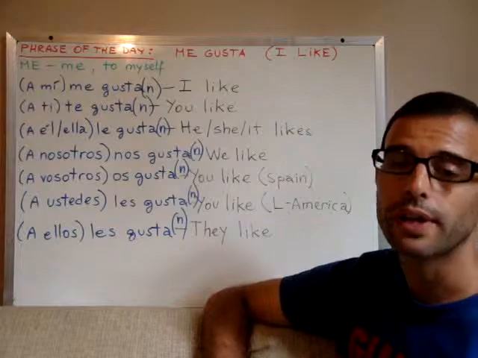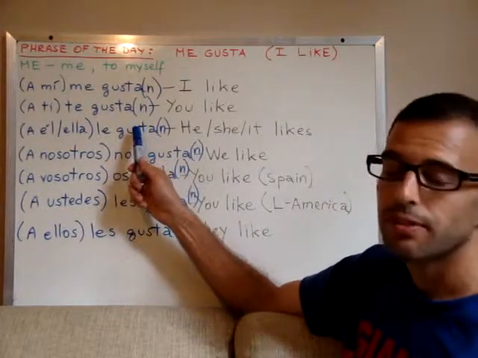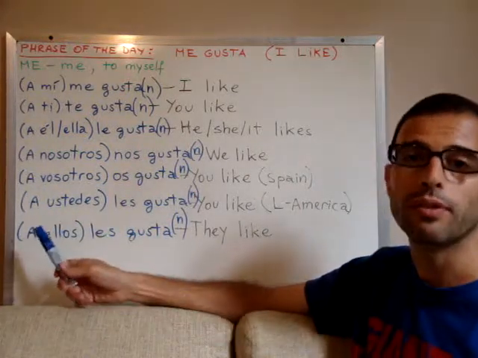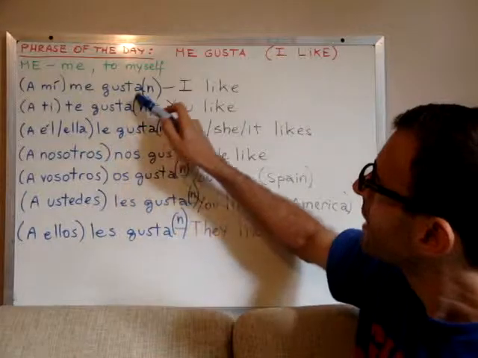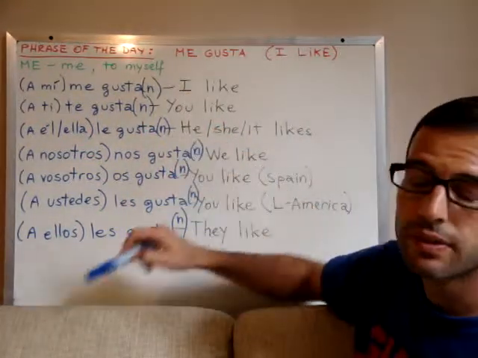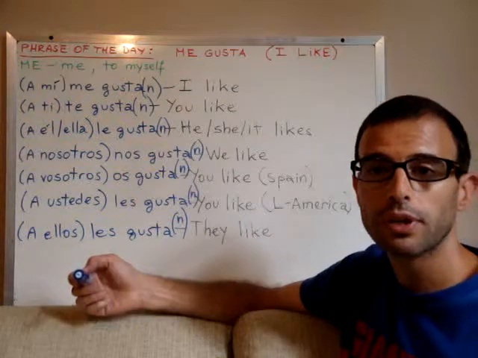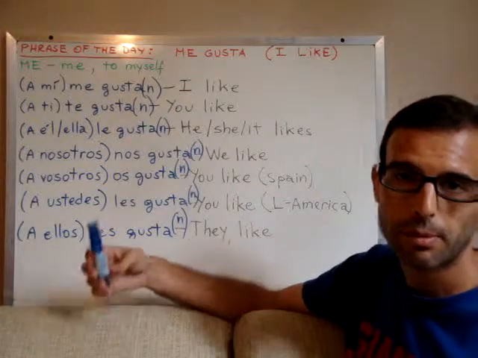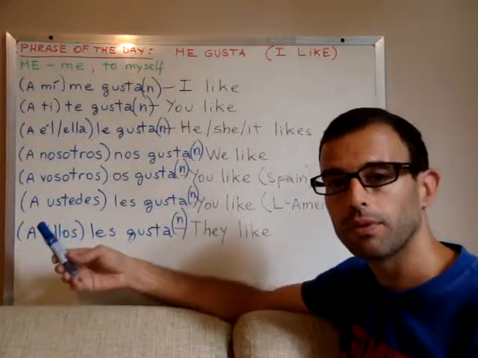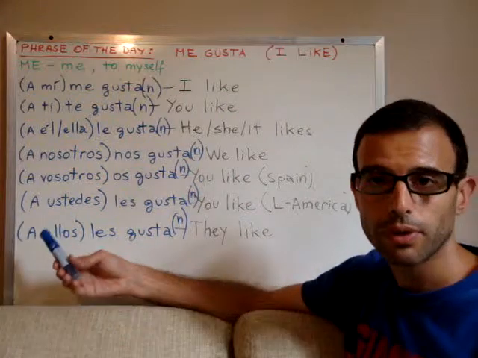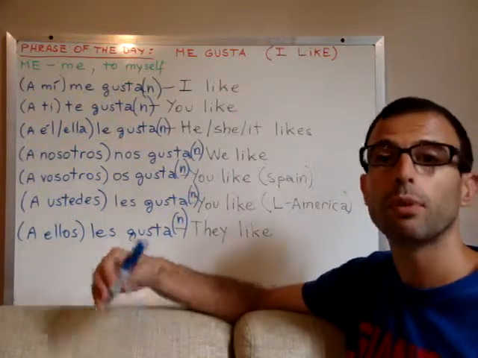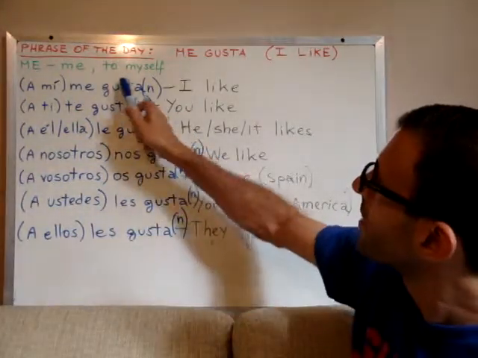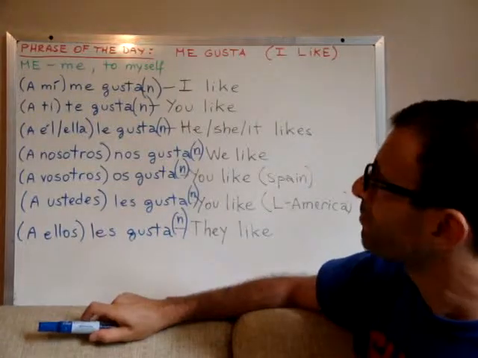Always remember as well that Spanish verbs also turn singular or plural, and when the verb is plural, it adds an N, right? That means when the verb is referring to a noun or an object that is plural, okay? The example I just gave you is I like apples, okay? Since apples is plural, then the verb like is referring to a plural object. In Spanish, it would add an N, right? At the end of the verb, okay?